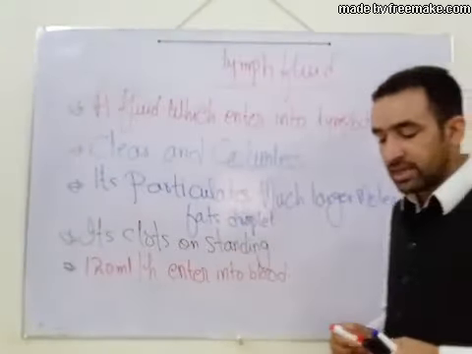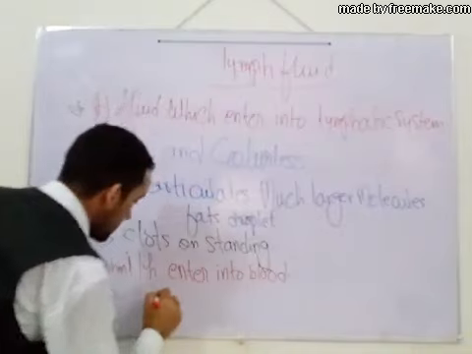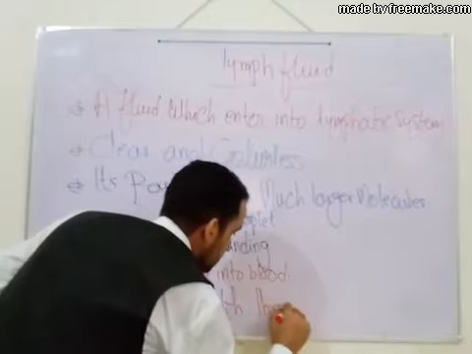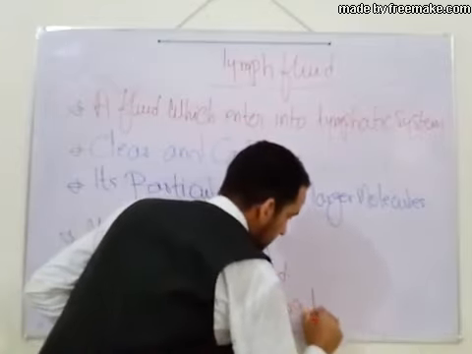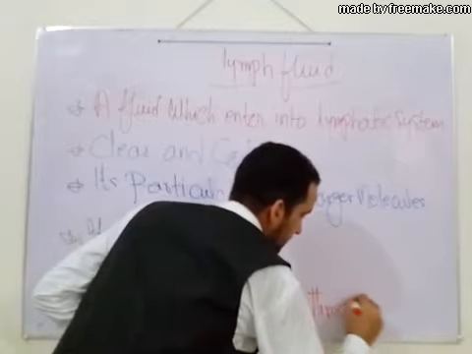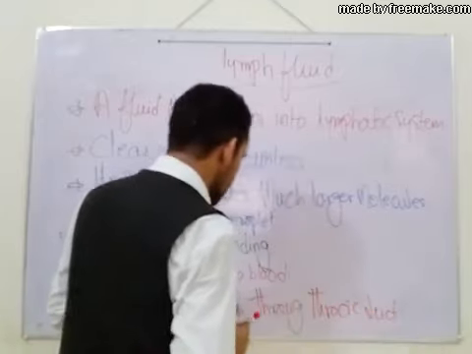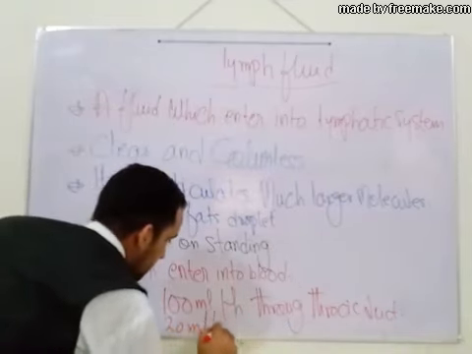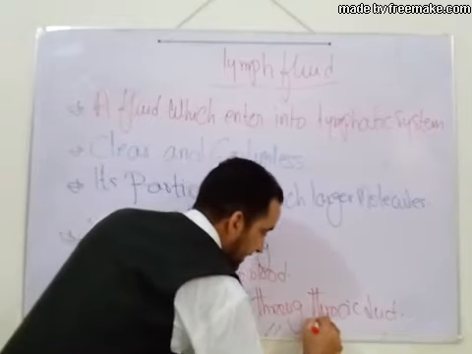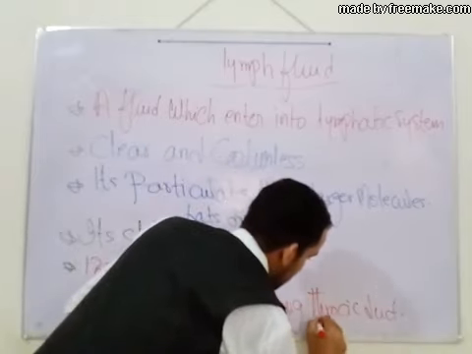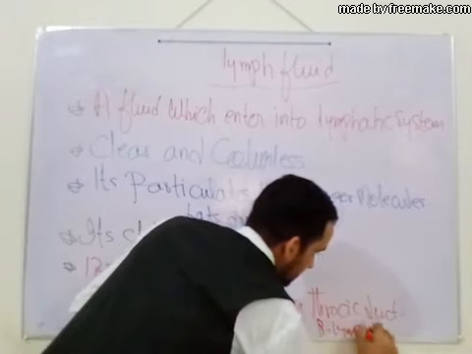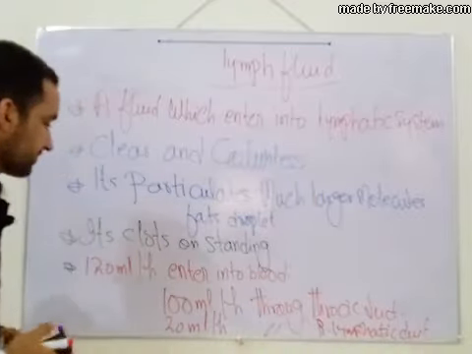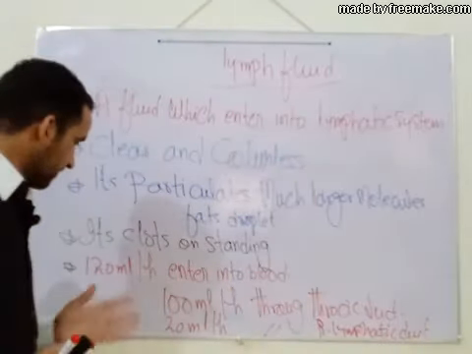About 100 ml per hour enters through the thoracic duct, and the remaining 20 ml per hour through the right lymphatic duct. So this is the flow of lymph fluid.